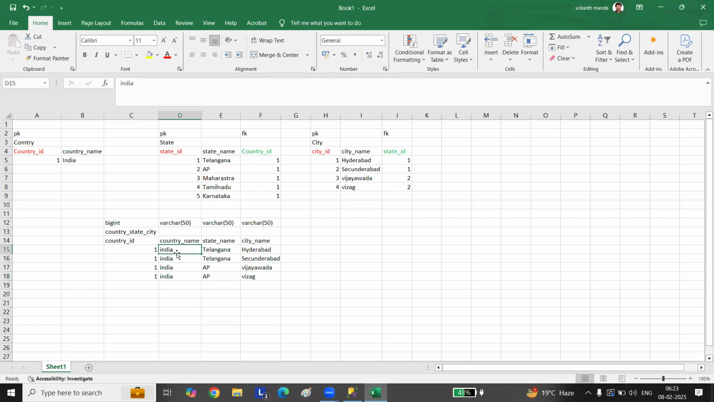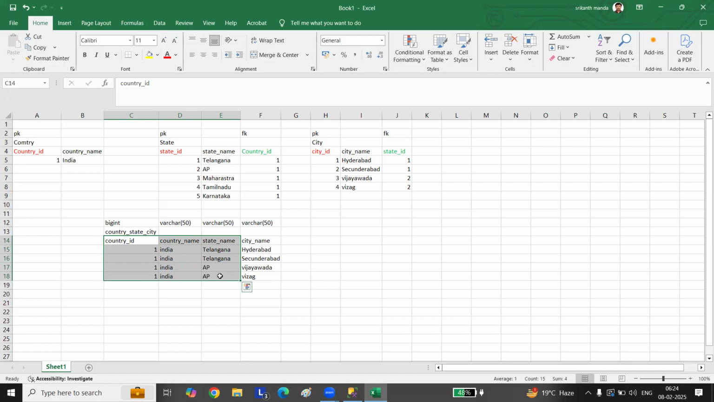Here India, every time you are inserting for each and every record. So India's 5 characters are occupied for every record. And similarly for Telangana, it is occupying 10 characters, AP 2 characters, right? So here unnecessary duplicate data is getting inserted into the table, right? Every time. Absolutely.